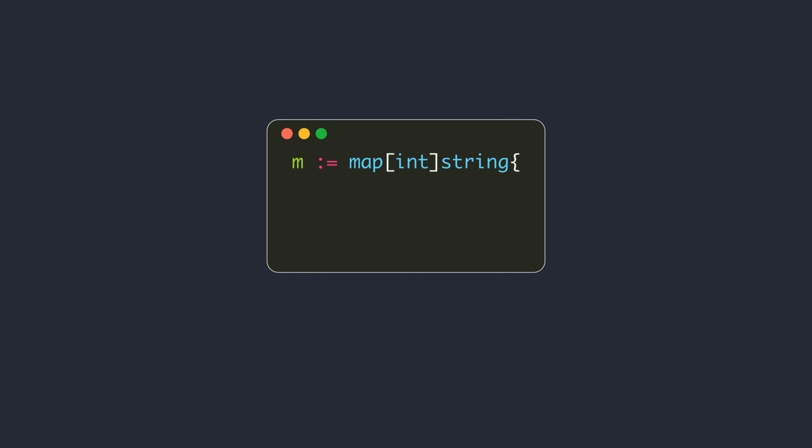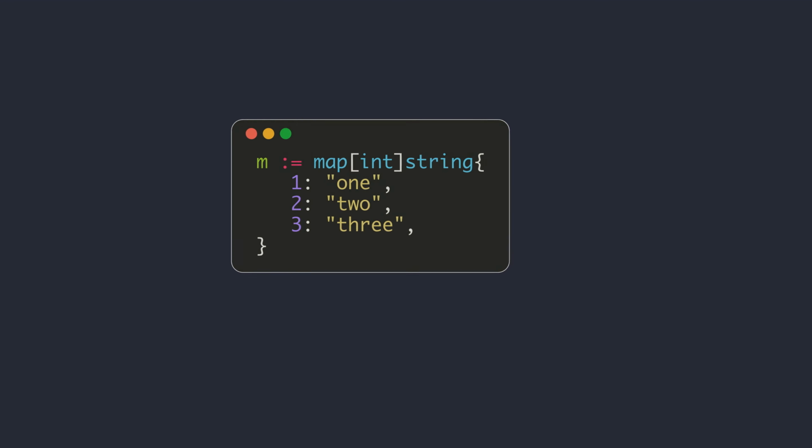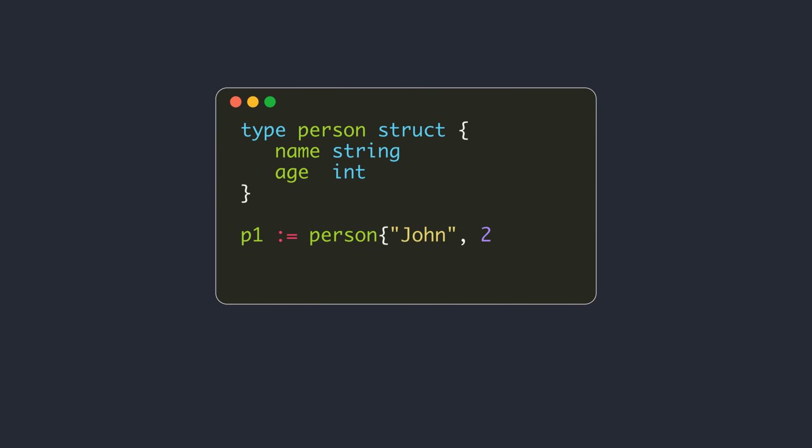A map is an unordered group of key-value pairs. The keys and values can be of the same or different types. The elements or values in the map are indexed by a set of unique keys. Although the values can be of any type, the key must be a comparable type, meaning that they should support the comparison operators equal to and not equal to.